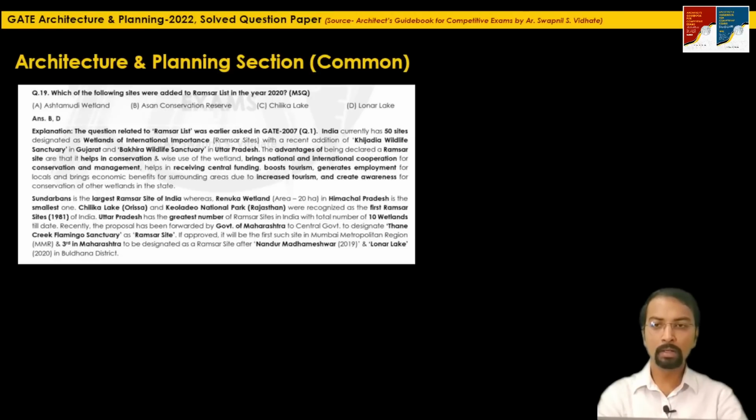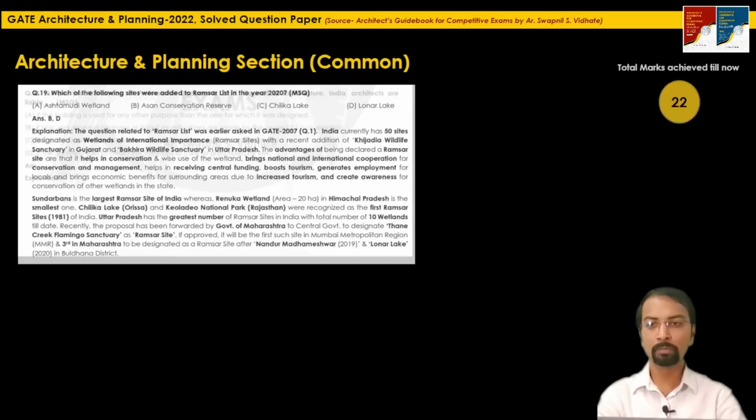So here the correct pair for this MSQ question is B and D, Asan Conservation Reserve, as well as D, Lonar Lake. Both these sites have been inscribed in the Ramsar list in the year 2020. So 1 mark question, total marks we have achieved till now 22 marks. Now let's go to the next question.